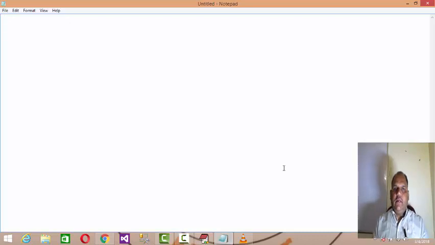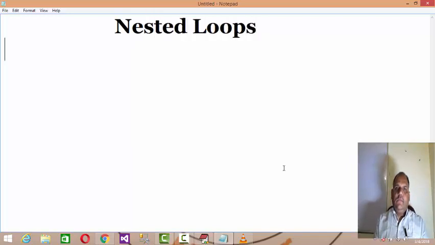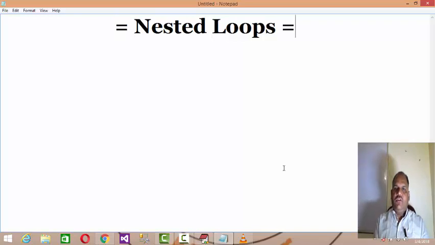Now in today's session I am going to talk about nested loops. First of all, in the prior session we understood the concept of a loop. Why do we need a loop?